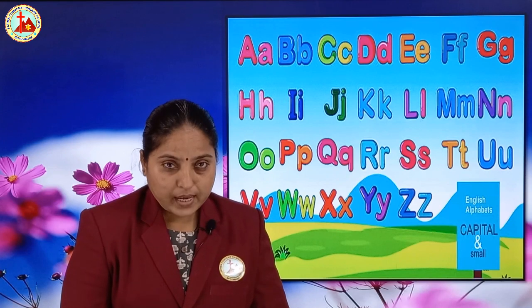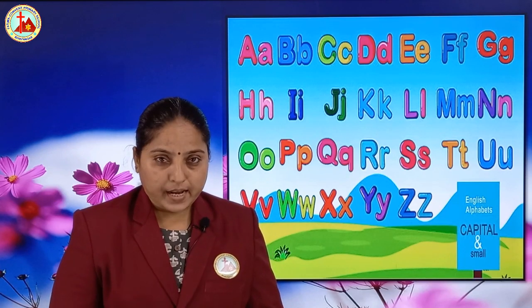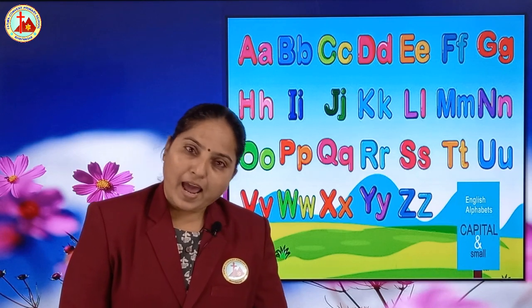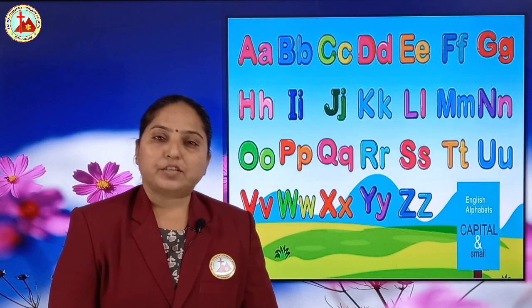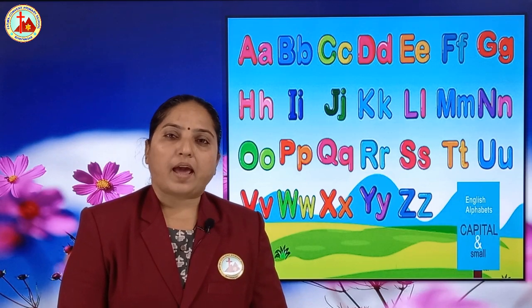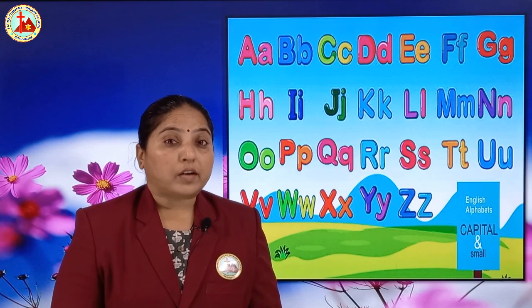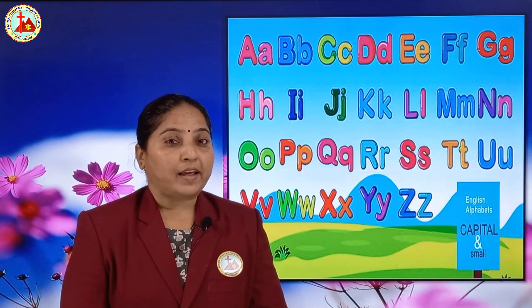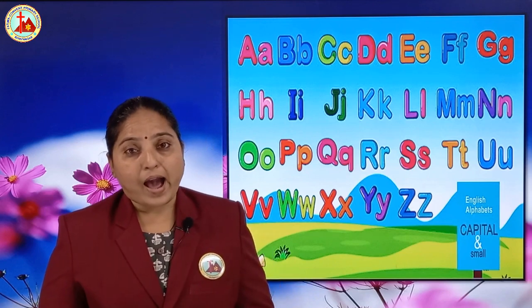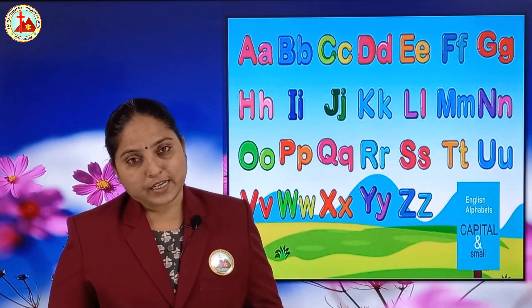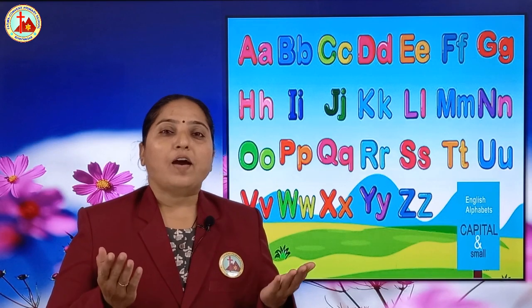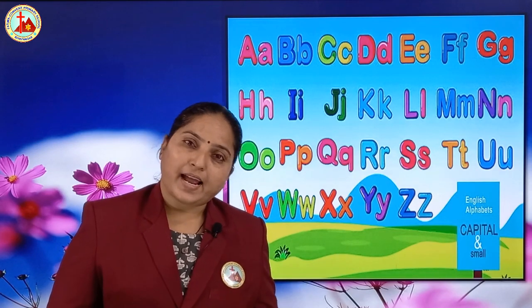A, B, C, D, E, F, G, H, I, J, K, L, M, N, O. Come on, you all have to speak. After O, P, Q, R, S, T, U, V, W, X, Y, Z.